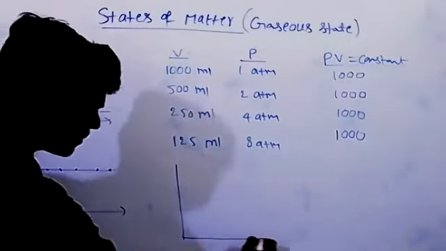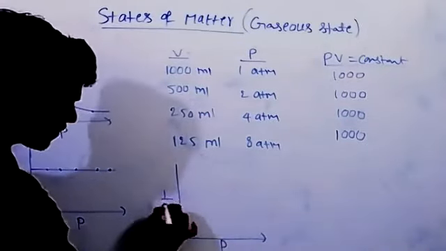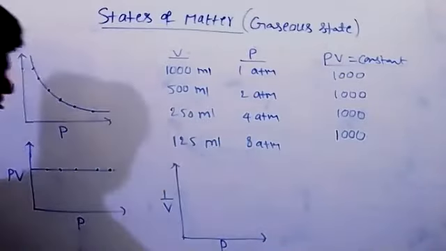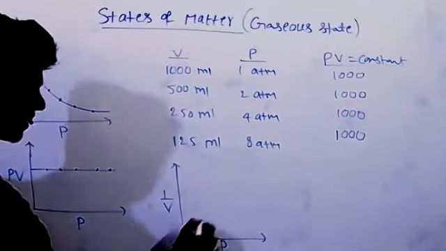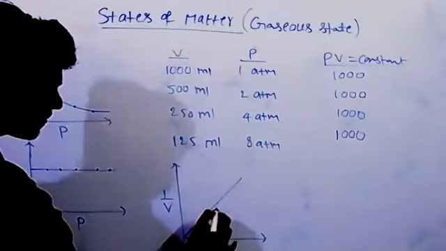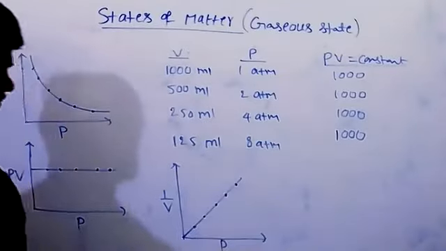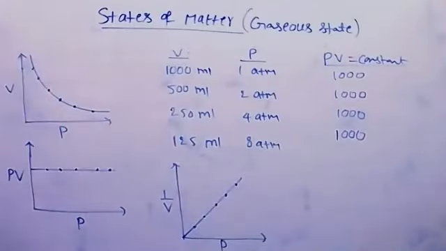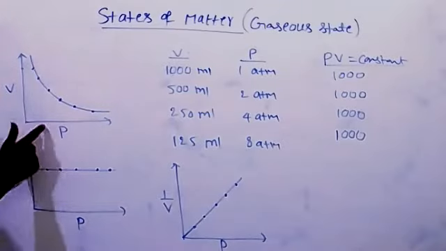Next, 1 by V versus P gives a straight line passing through the origin. Note down these three graphs.